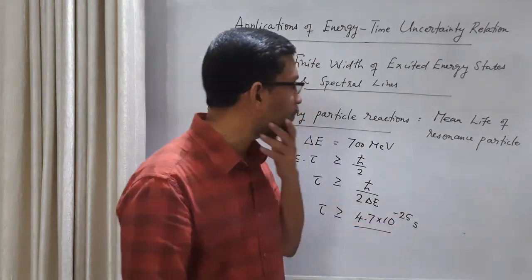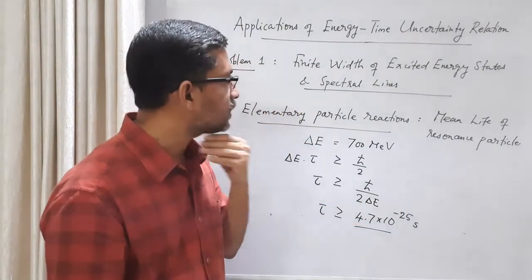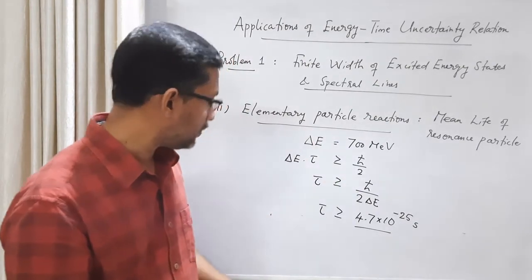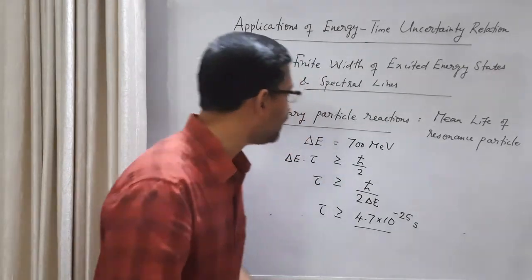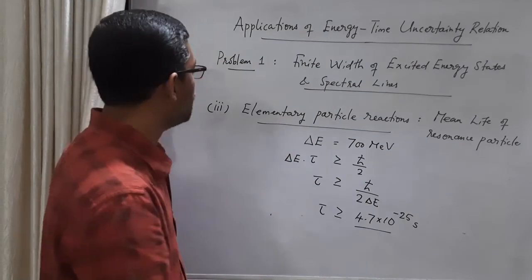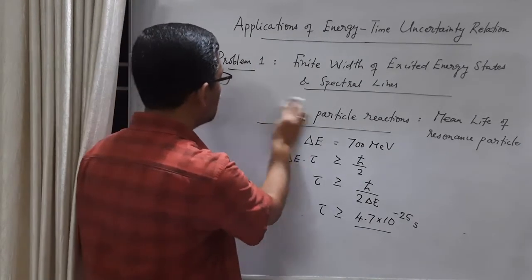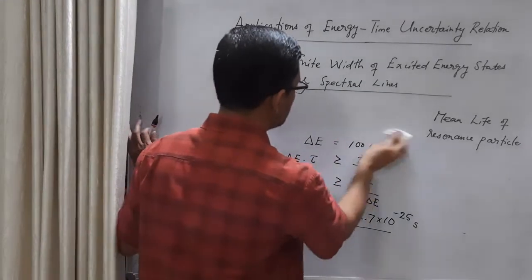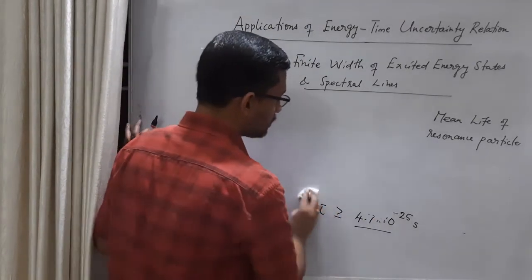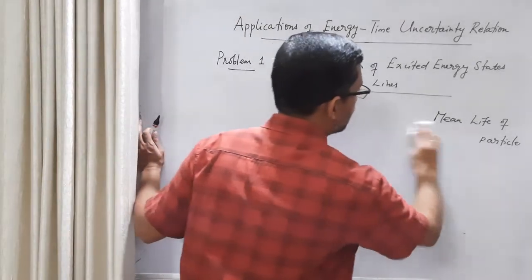So this is the idea of resonance particles. What we have done is we have applied this energy time uncertainty relationship in 3 different situations: in atomic physics, in nuclear physics, and in elementary particle physics.